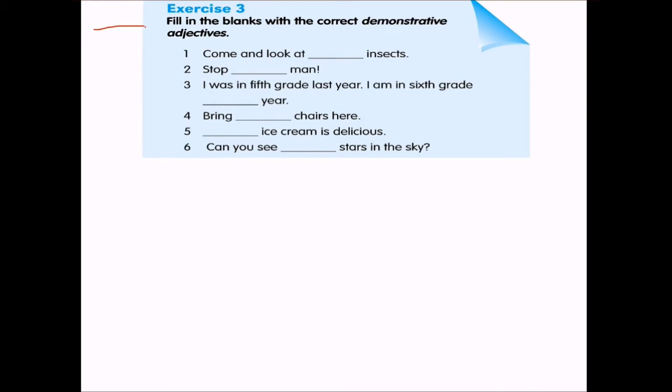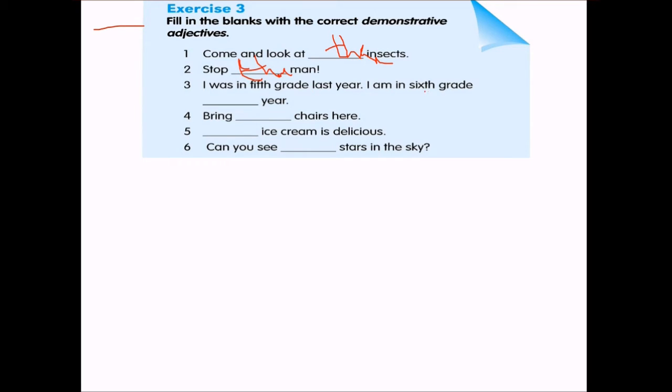Exercise 3. Fill in the blanks with correct demonstrative adjectives. Come and look at these insects. Stop that man. I was in 5th grade last year.